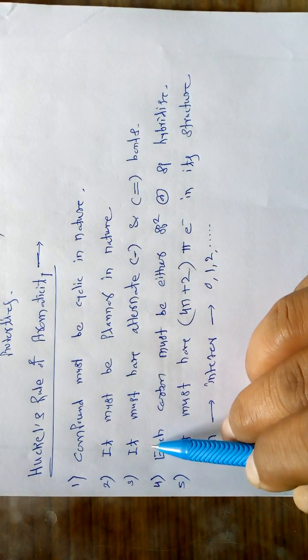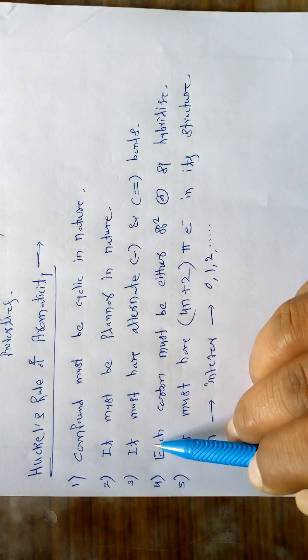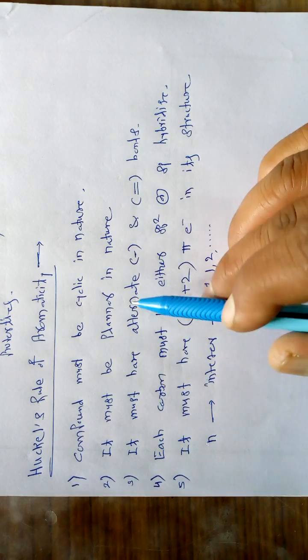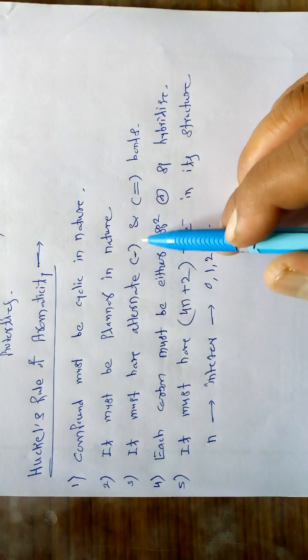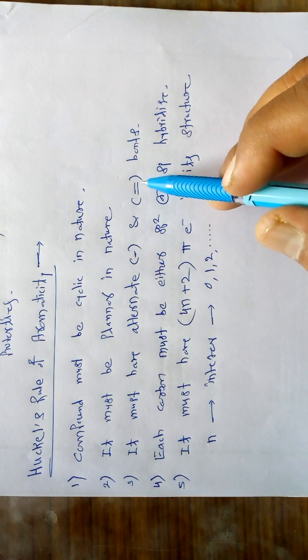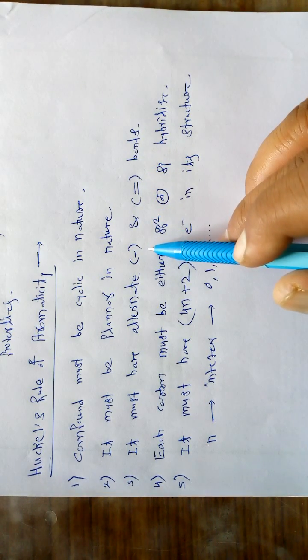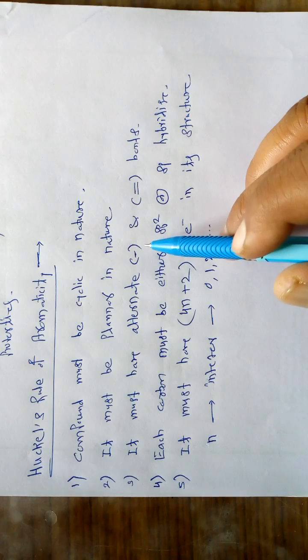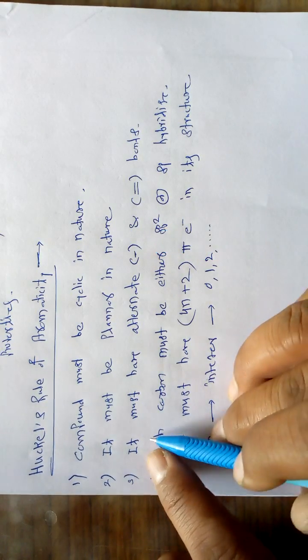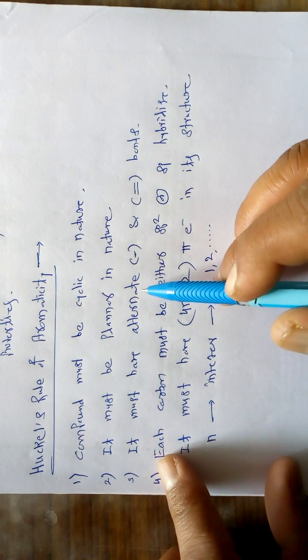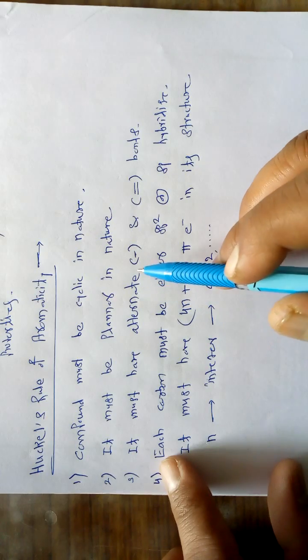The third important rule is that the particular planar cyclic molecule must have alternate single and double bonds. The single and double bonds must be alternate in a given molecule, or we can say that there must be conjugation. There must be conjugation in a given cyclic molecule for aromaticity.